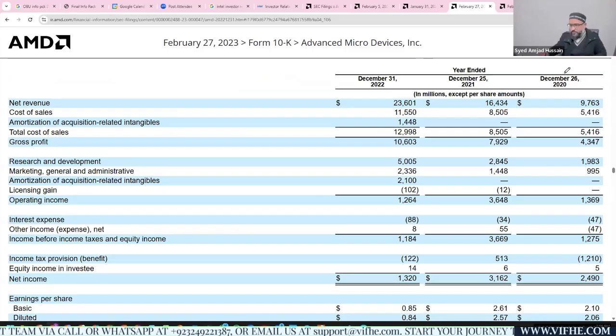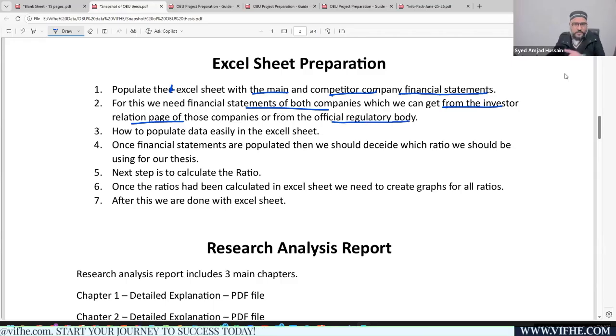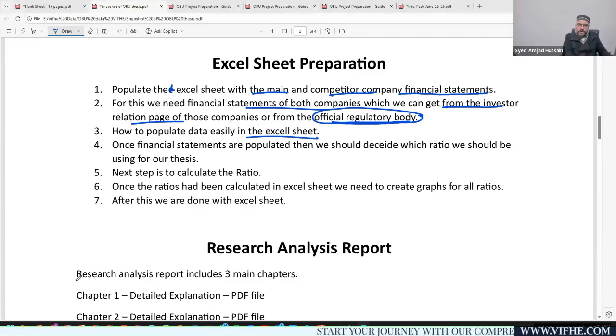Then we have populated the data in your Excel sheet. For this, we need the financial statements of both companies, which we can get from the investor relations page of those companies or from the official regulatory bodies. This is not an issue in most cases because most big companies have an investor relations page where you can find the data. How to populate the data easily in an Excel sheet? Let's see how we can do it, just giving you an idea.